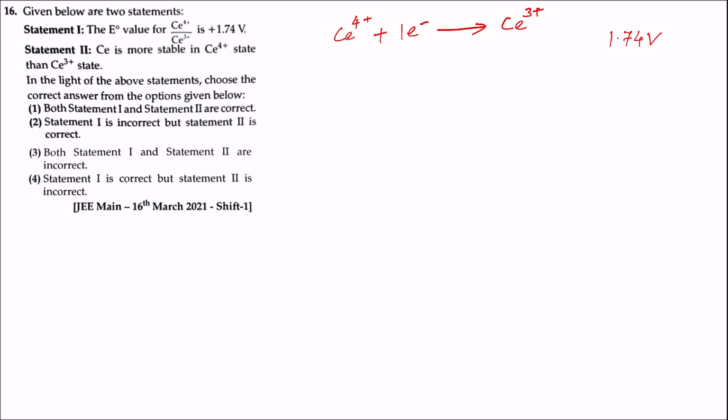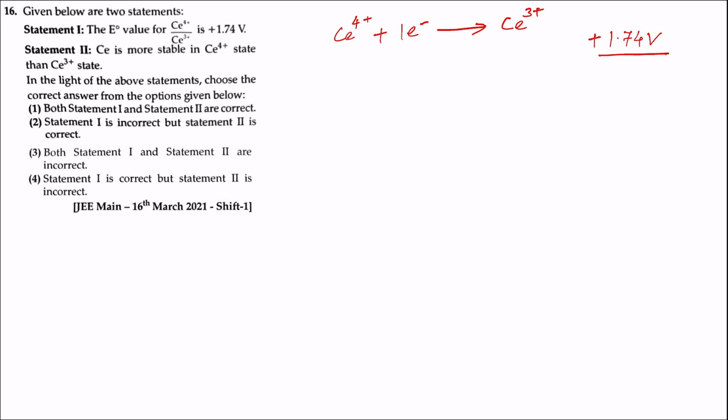Statement 2. Cerium is more stable in cerium 4 plus state than cerium 3 plus state. Now the reduction potential value for cerium 4 plus ion changing into cerium 3 plus ion is 1.74 volt. Reduction potential value is positive, which means cerium has a very high tendency of accepting electron and changing into cerium 3 plus ion.